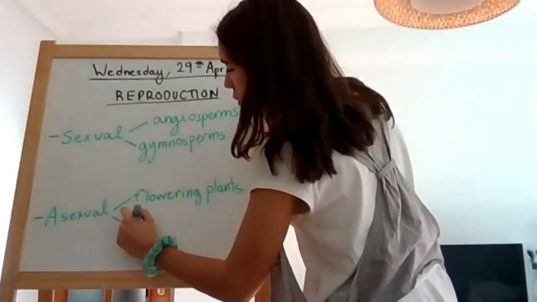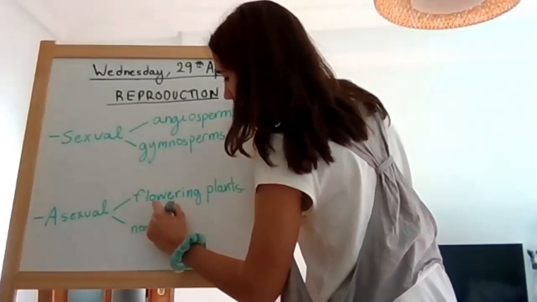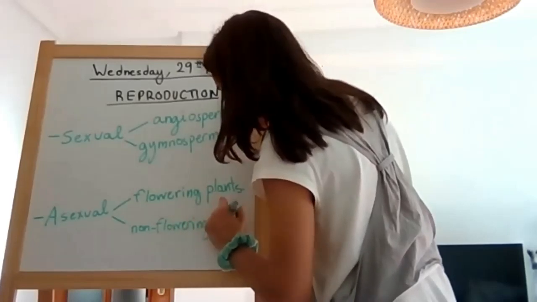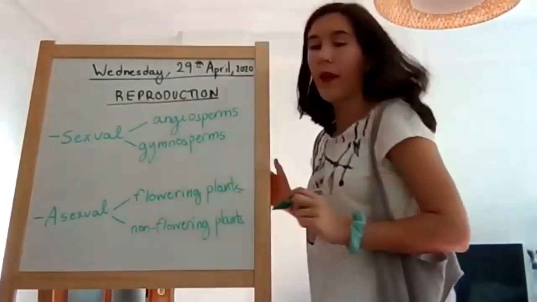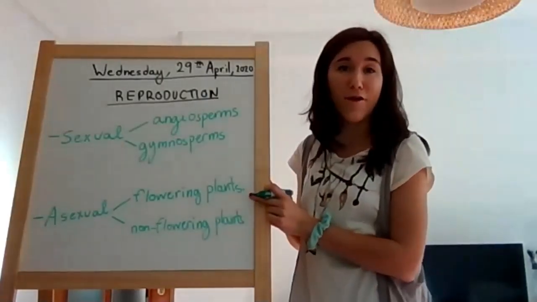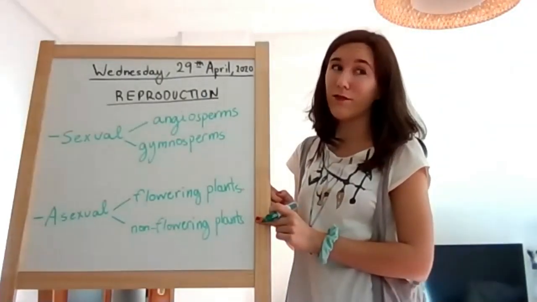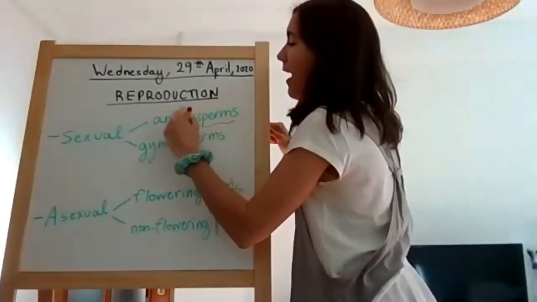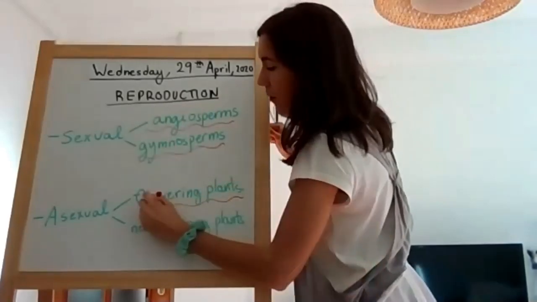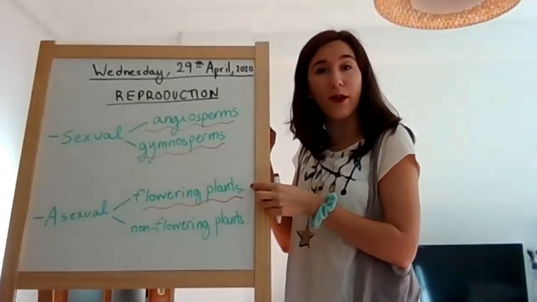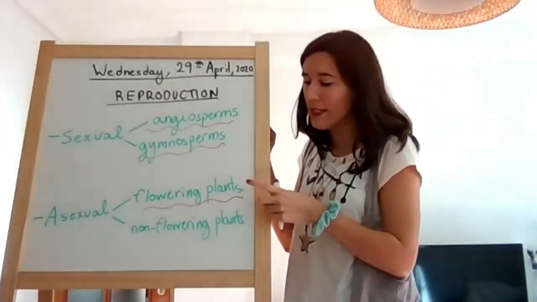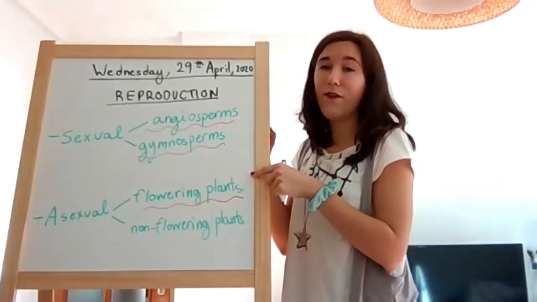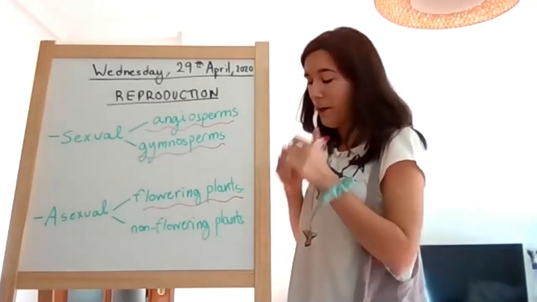Okay, and in asexual reproduction we can find what are called flowering plants, and we can also find non-flowering plants. These are called flowering plants because they have flowers, and these are called non-flowering plants because they don't have flowers. Something very important is that angiosperms, gymnosperms, and flowering plants, these three have flowers, and the only type that doesn't have flowers is this one. That is very important, okay?